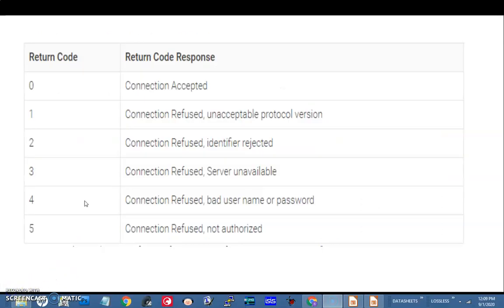Next are the various interpretations of the return code. 0 tells you that everything is fine and the connection is accepted. Everything else has a meaning. In all those cases, the connection is not going through. You have connection refused for various reasons. This also you can read and understand, and imagine what could be the reason for a return code other than 0.